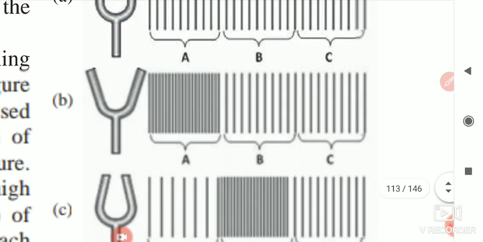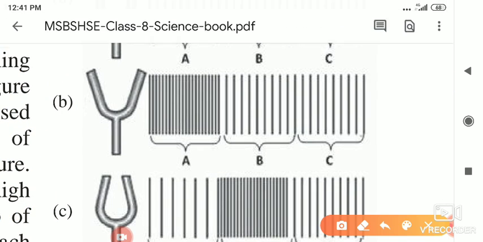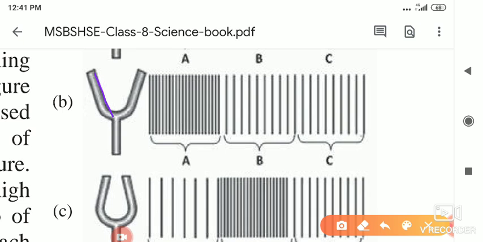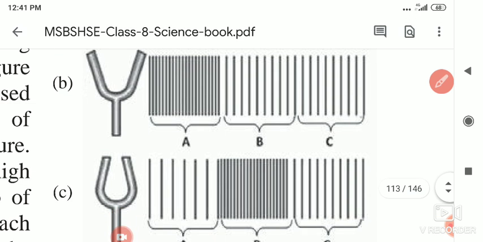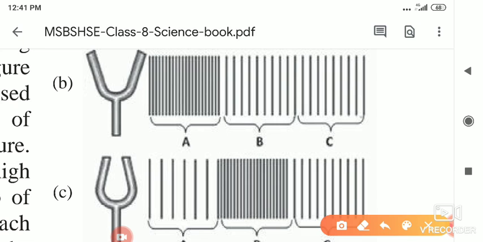Once you strike it, the two prongs move outside, and due to this position the air near the prongs, where the sound was produced, comes closer. So at A, you can see the lines are close, which means the distance between the lines is very small. Then the prongs start moving back.